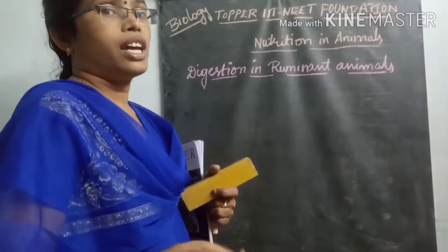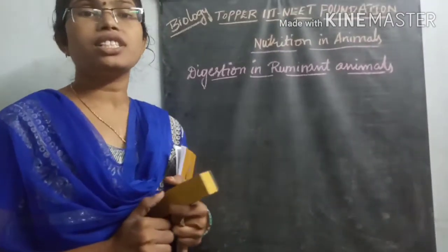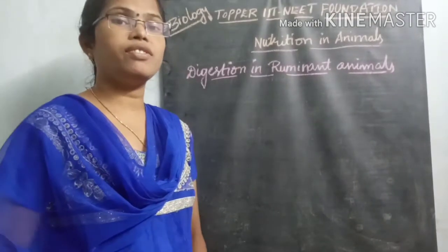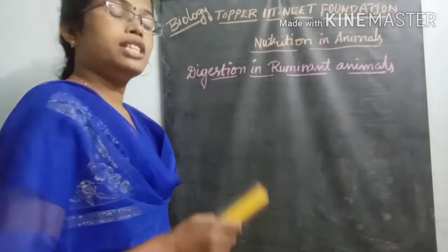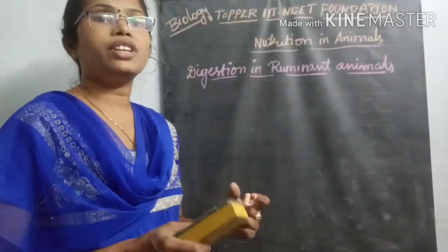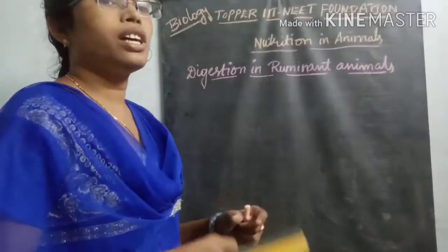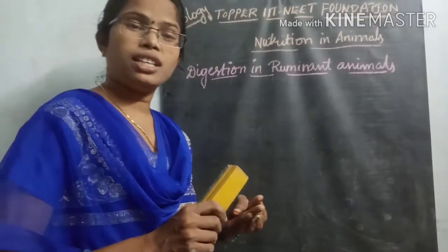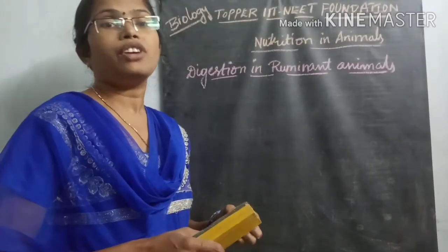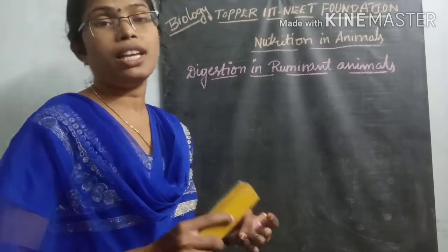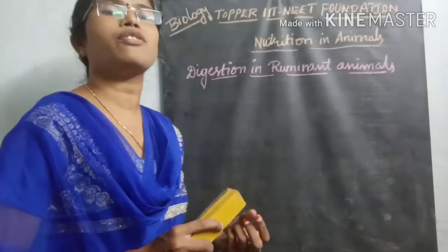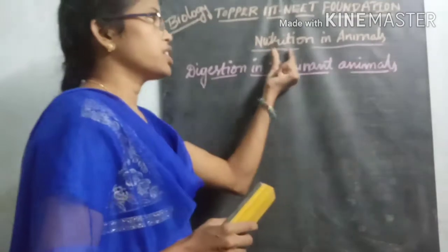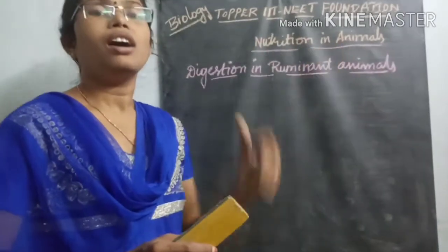In that we discussed the different steps involved in nutrition, what is meant by nutrition, and the different processes that occur during the nutrition of animals, like ingestion, digestion, absorption of the food material, and then assimilation of the food material into the different cells of the body. These are the different steps present in different varieties of organisms.